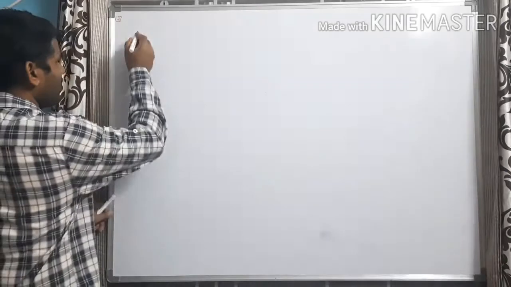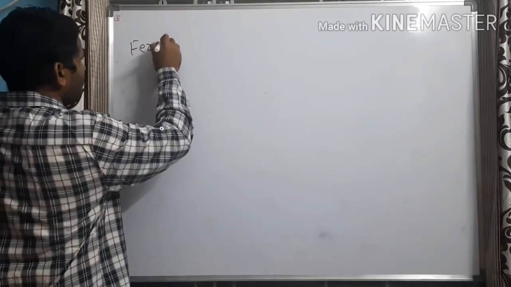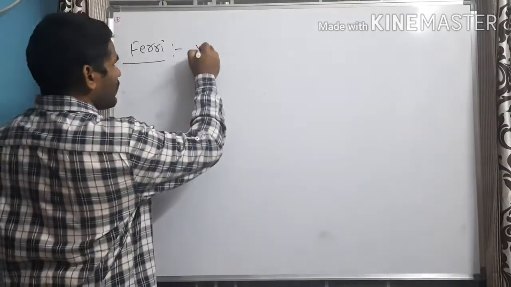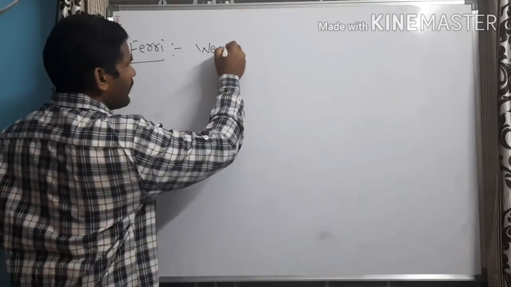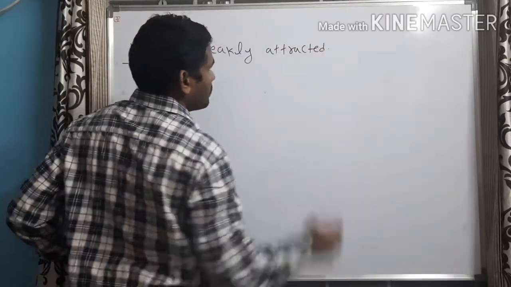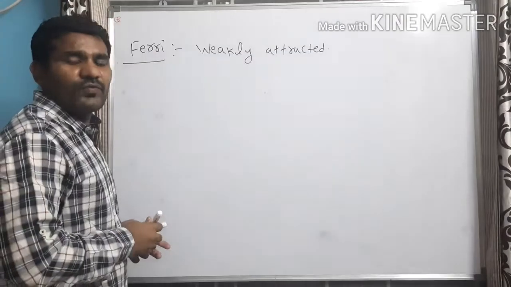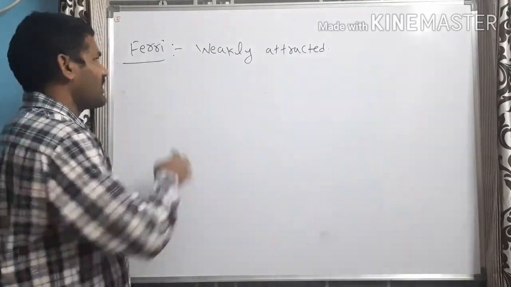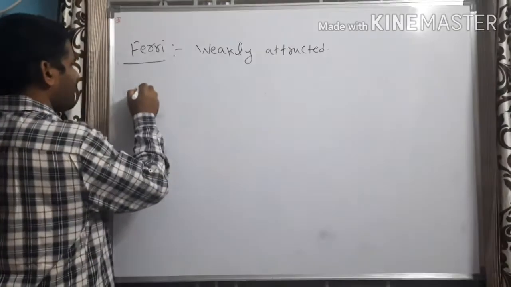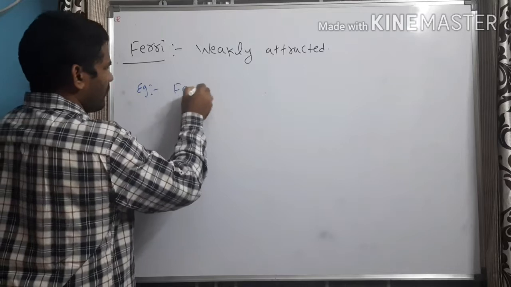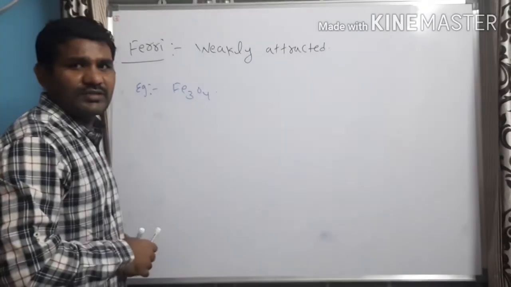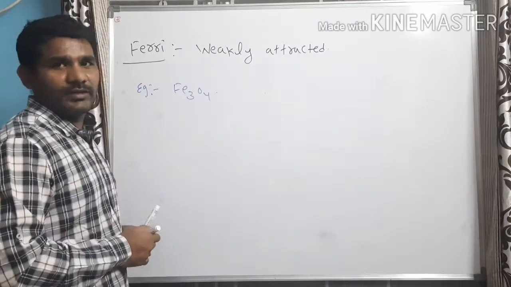The last one, that is ferrimagnetic substances. These are the solids which are weakly attracted by the magnetic field. Solids which are weakly attracted by magnetic field are called as ferrimagnetic substances. Example for ferrimagnetic substance is Fe3O4. Now let us try to understand these ferrimagnetic substances in terms of domain theory.